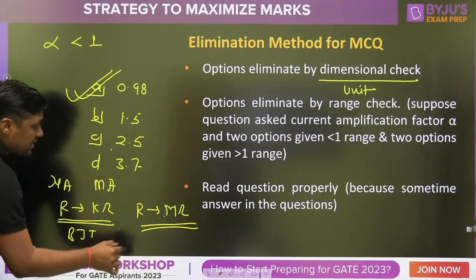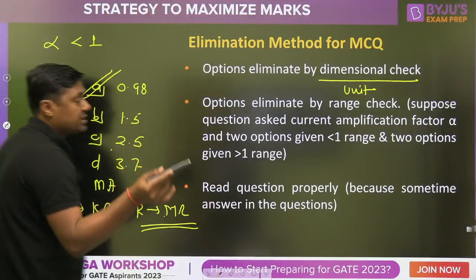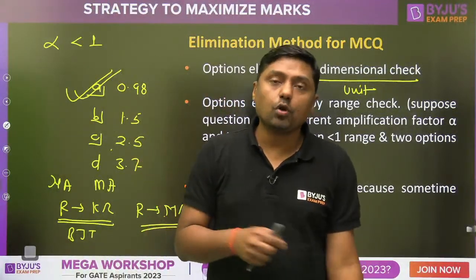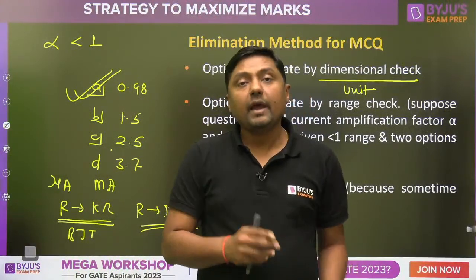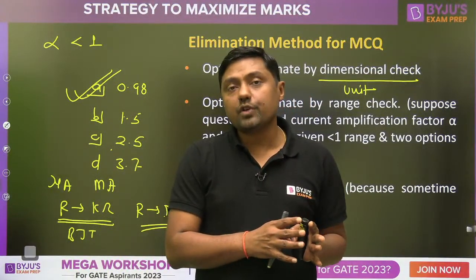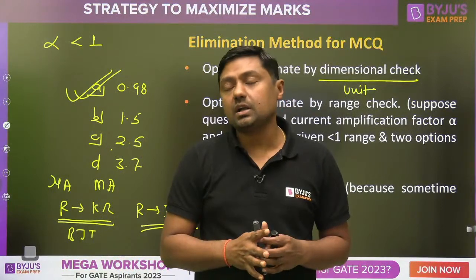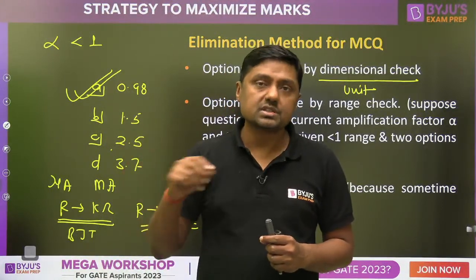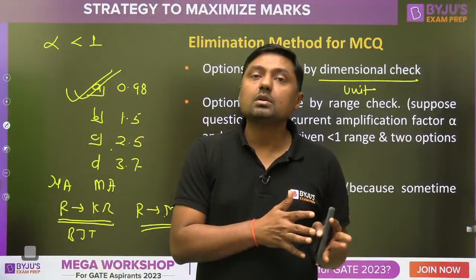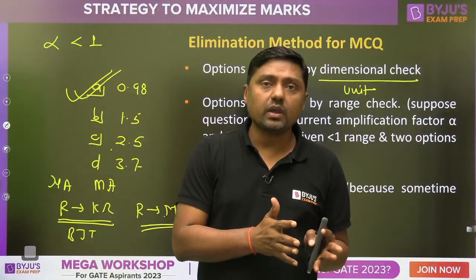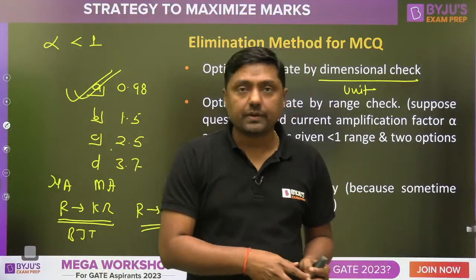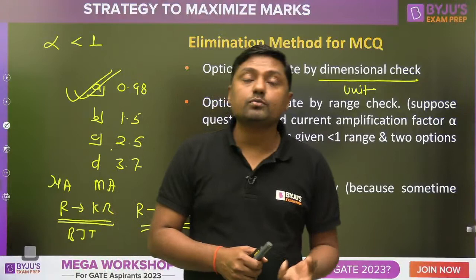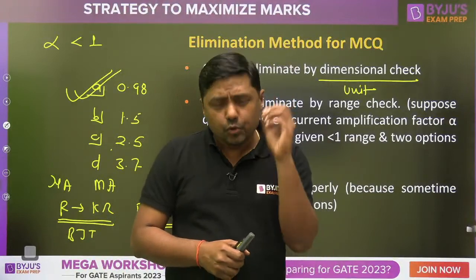These all are the basic ideas of how we can eliminate the options. Suppose we are getting 4 options in case of BJT, and in 2 options the resistors are in the range of kilo ohm, and in 2 options the resistors are in the range of mega ohm. Simply you can remove those resistors and the answer will be in kilo ohm. That is the case, okay? Similarly in case of MOSFET, right? And what about the range of the gain? What about the range of the beta? To get the idea, use this type of idea.